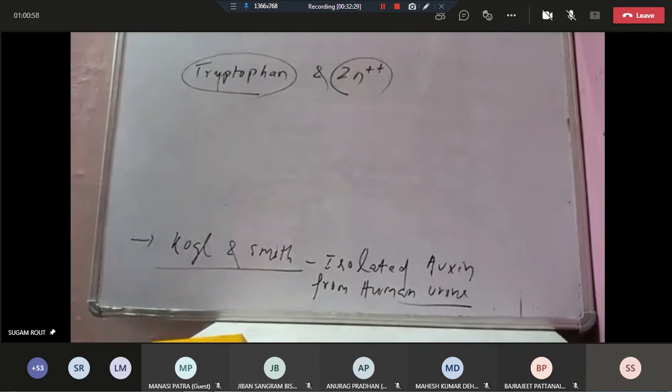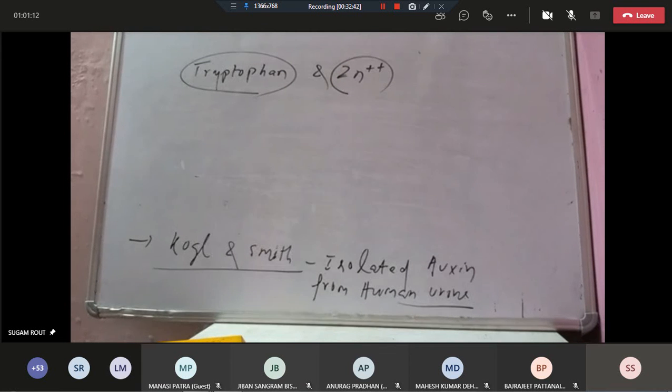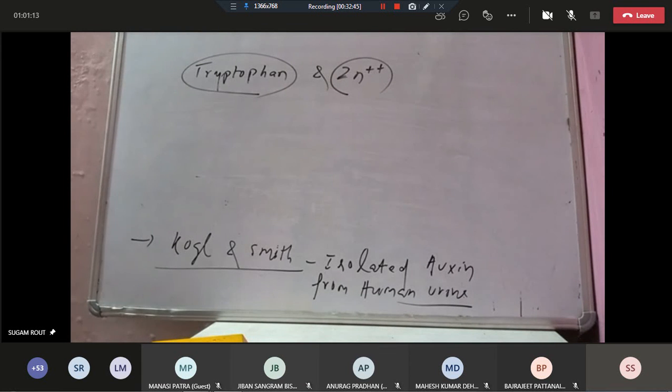Sometimes a question asks which of the following is a precursor of auxin, and that is zinc and tryptophan.